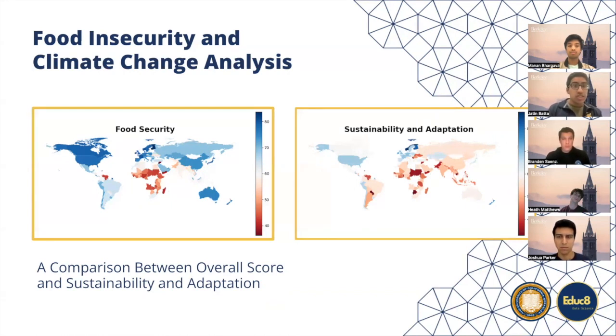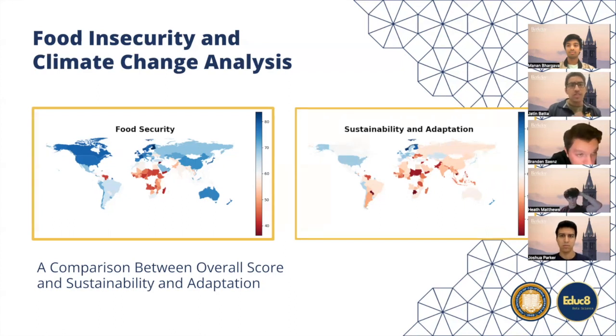We built visualizations, shout out to Heath, to build out various levels of understanding food insecurity across the overall world. If you look at the visualizations, those areas in blue are currently more likely to have greater levels of food security, while those in red are more likely to not have as good levels.